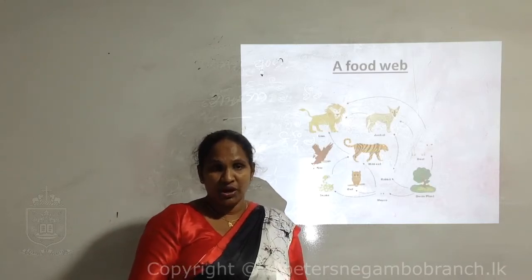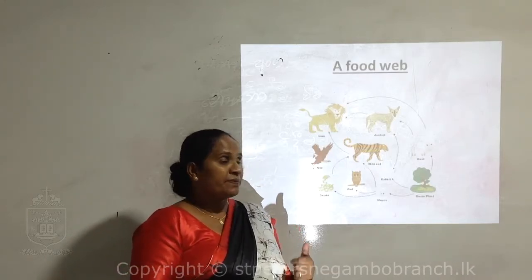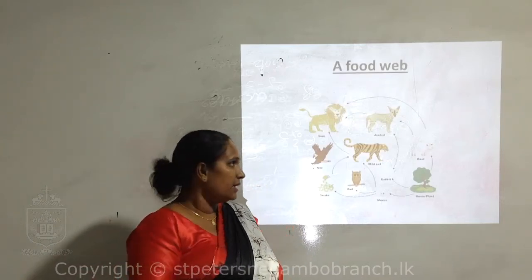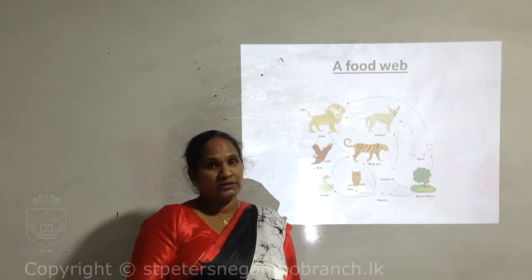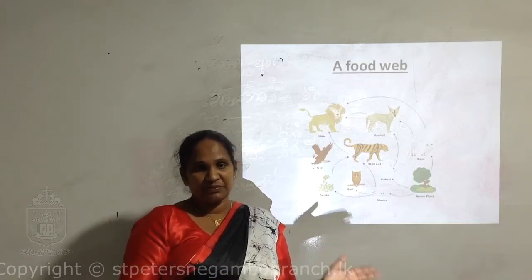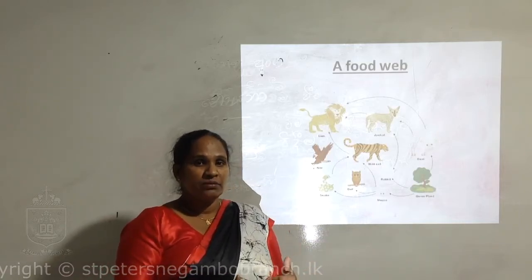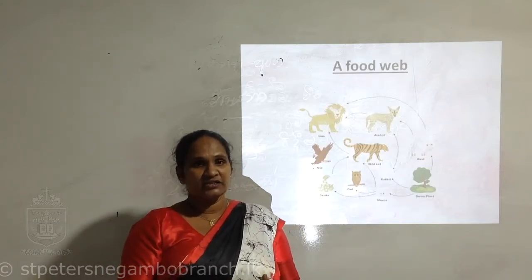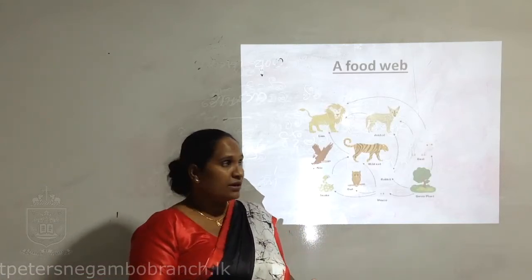Herbivorous animals consume only plant materials. Carnivorous animals consume only the flesh of other animals. Omnivorous animals consume both plant materials and the flesh of other animals.